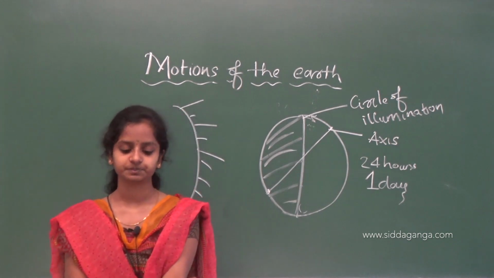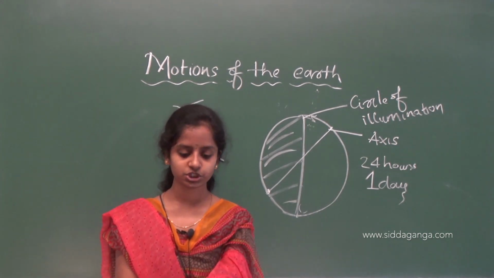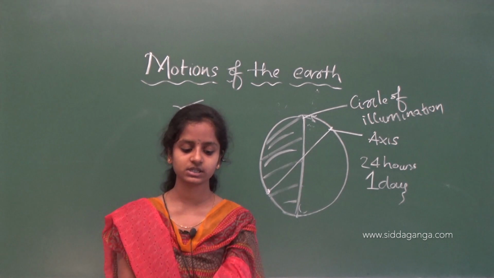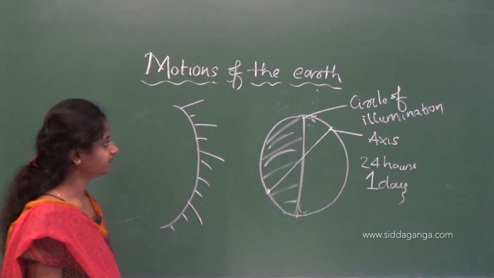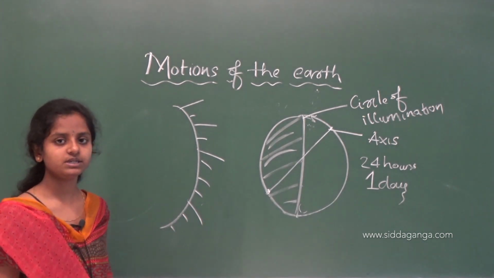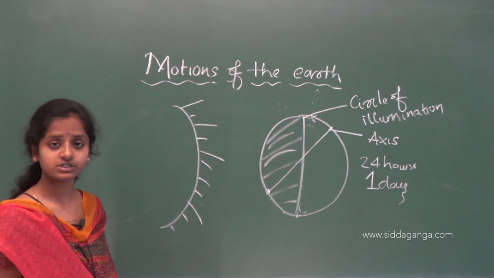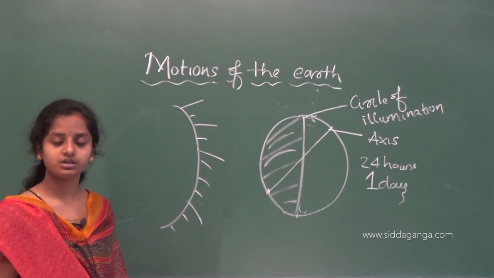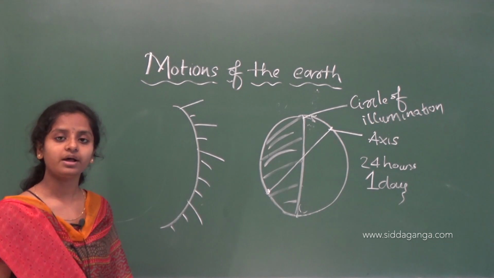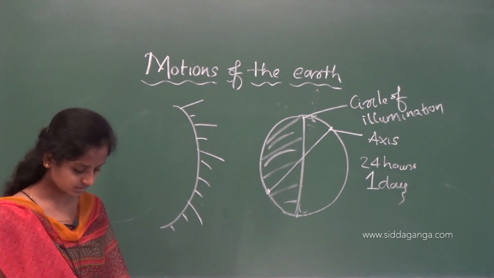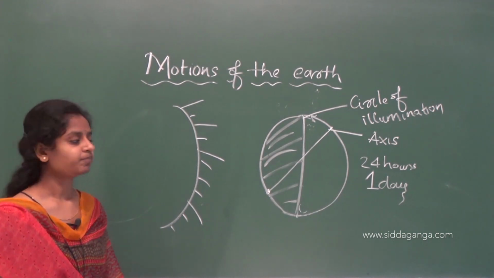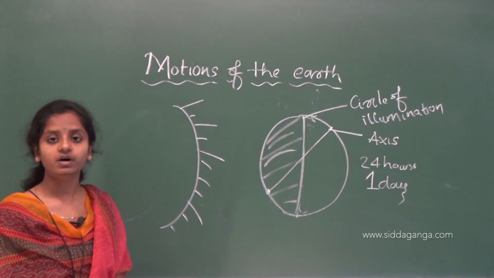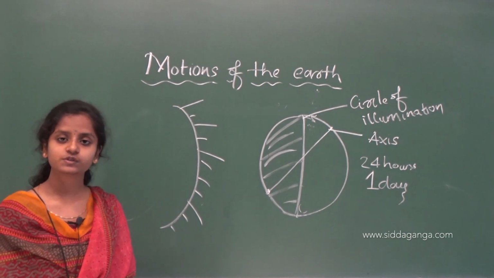Next, the second motion of the earth, around the sun in its orbit, is called revolution. So this is about the rotation. Till now, we have seen about the rotation. What is rotation? Rotation means the movement of the earth around its own axis. And also we have seen why rotation is very useful.